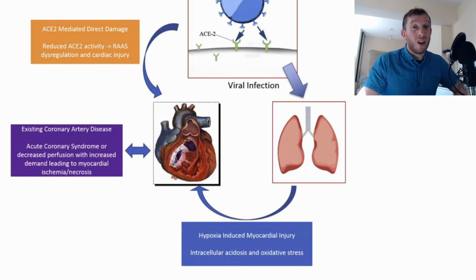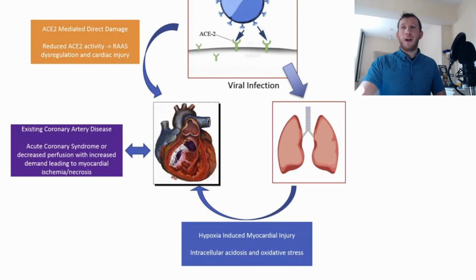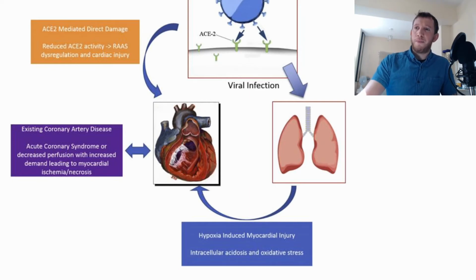So it's basically going to reduce the Bohr effect, of taking in that oxygen and the red blood cells holding on to that oxygen. It's going to reduce that effect, isn't it? Which means that the heart tissue has less oxygen. If the heart tissue has less oxygen, it's more likely to be damaged, and it will not work as efficiently. We're also going to get some intracellular acidosis as well. Lactate is quite high in patients with COVID-19, along with oxidative stress.